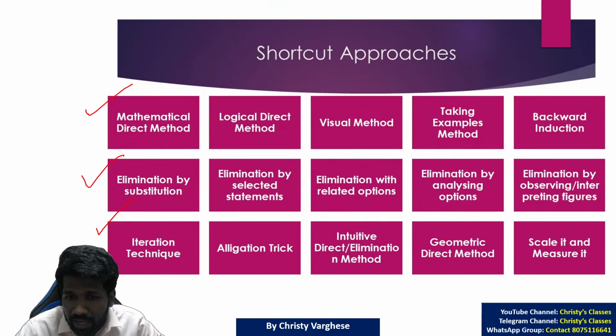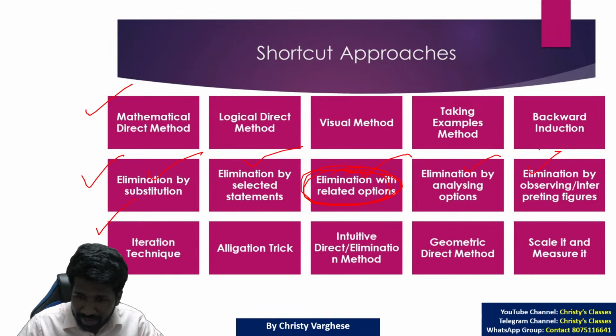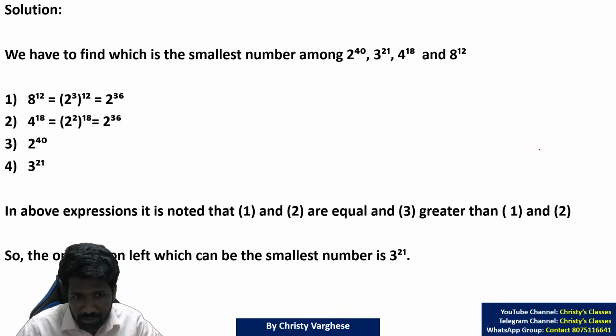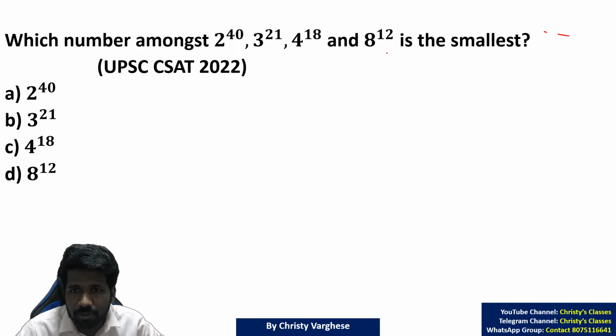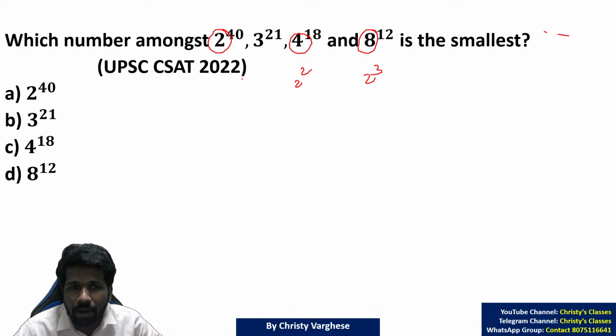So here, elimination with related options is the best method to do this question. Elimination itself can be done in at least 5 ways. Here is how to do it super fast. First of all, 2 raised to 40, 3 raised to 21, 4 raised to 18, 8 raised to 12. In questions like this, try to make the base the same or the power the same. This is 2, this is 4, this is 8. 8 is 2 cube, right? 4 is 2 square. So they are powers of 2.